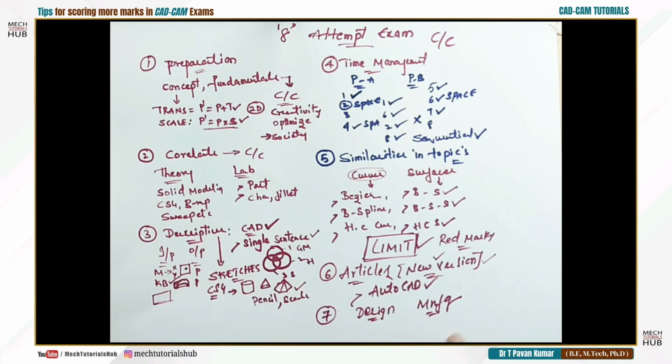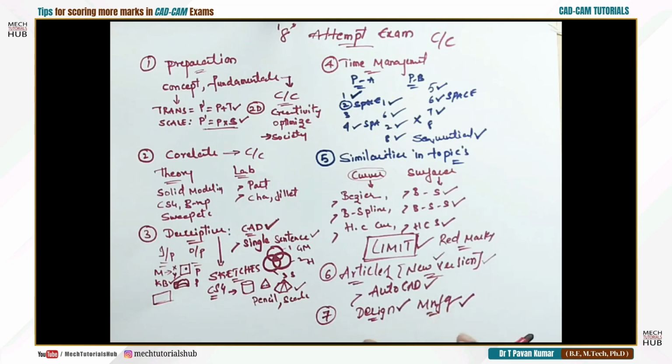for 5 units, the complete first half is based on designing, and the second half is based on manufacturing. Similarly, your question paper will be framed. Now whenever you are talking about designing, don't talk about productivity, don't talk about materials. Similarly, when you are talking about manufacturing, don't talk about the optimization of design, don't talk about the analysis part.